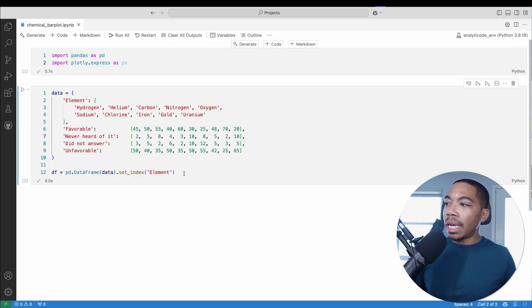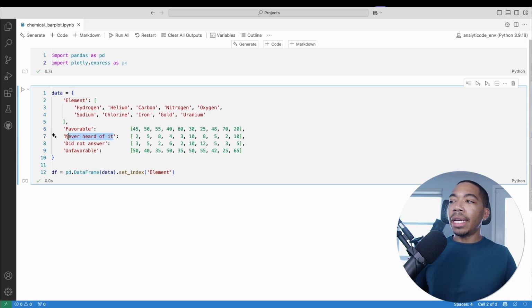So I've made a couple edits to the data frame. I'm going to set the index to element, which is a slight modification from the original source code. You can imagine that we can easily change these values to something way more relevant, but I want to capture the fact that we are summing these up to 100. Each of these rows will sum up to 100, which is the important part for getting that equal level for our stacked bar plot.